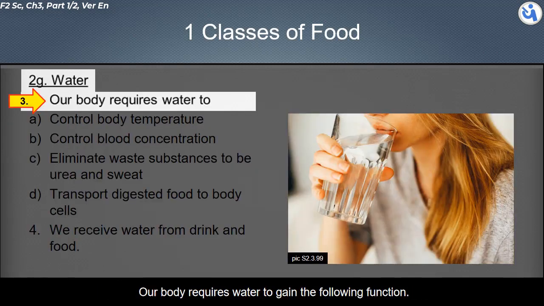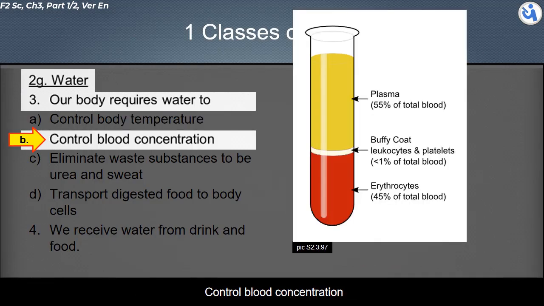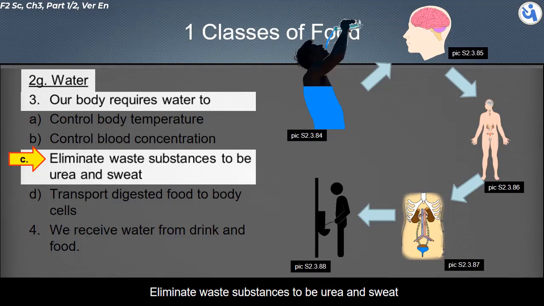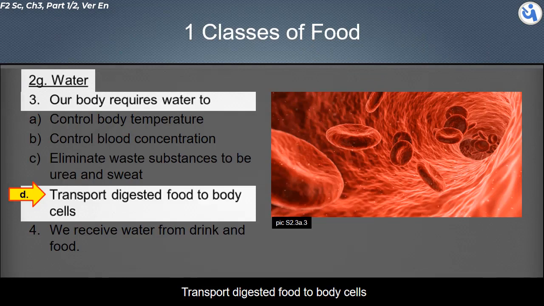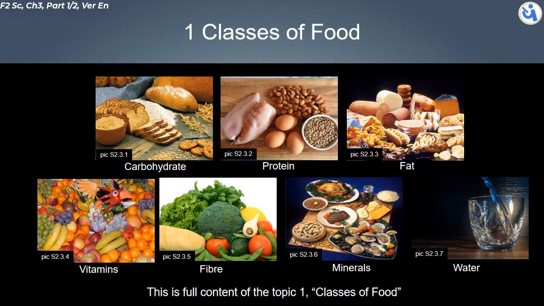Our body requires water for the following functions: control body temperature, control blood concentration, eliminate waste substances, to be urea and sweat, and transport digested food to body cells. We receive water from drink and food. This is the full content of the topic 1, classes of food.